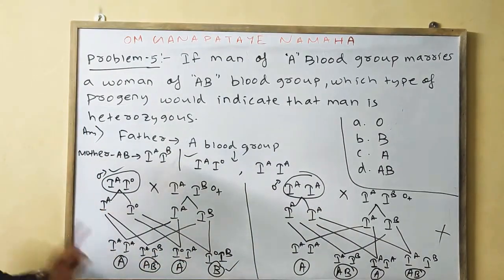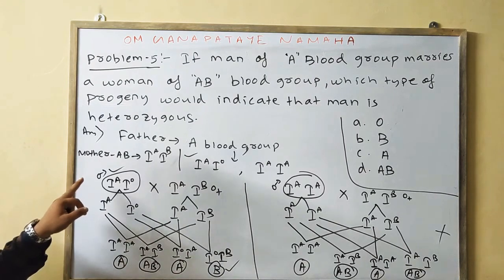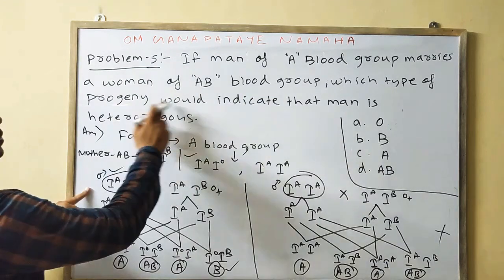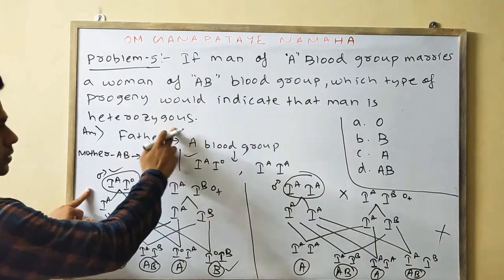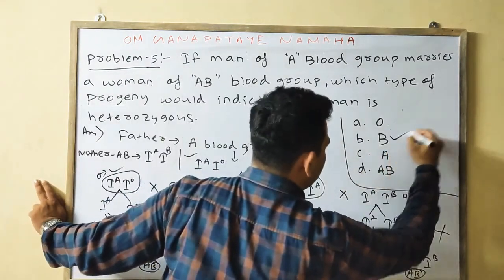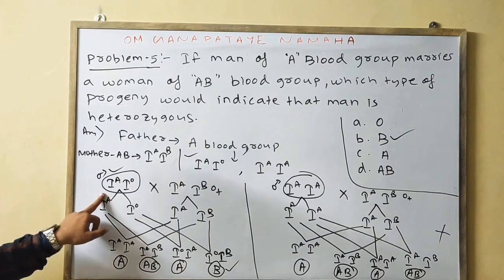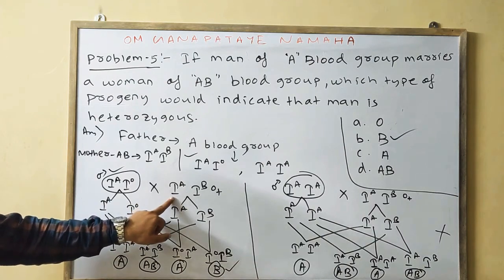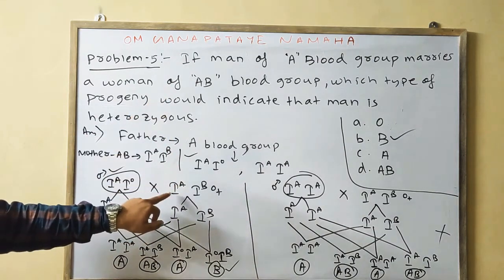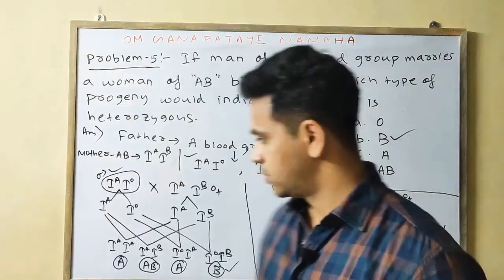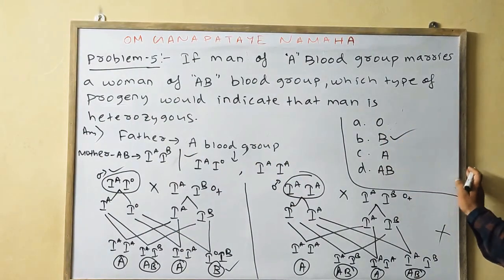In the case of progeny B, the father will be heterozygous. Which type of progeny would indicate the man is heterozygous? Your answer will be B, because in the case of the heterozygous father, when crossed with the AB blood group mother, we find the blood group B. Okay, so the answer will be B. Please note down.